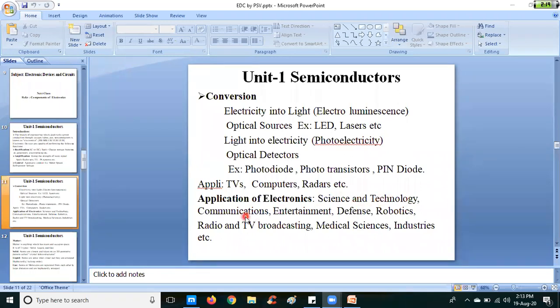In all types of communications we use it. In entertainment, in movies. In defense, in DRDO, ISRO, all applications use electronics. Robotics, radio and TV broadcasting, biomedical applications, industries, etc.